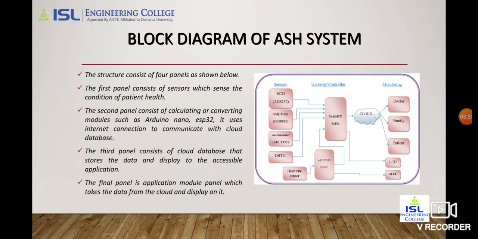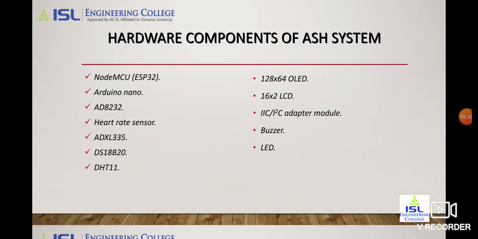Block diagram of the system. The structure consists of four panels as shown below. The first panel consists of sensors which sense the condition of the patient's health. The second panel consists of calculating or converting modules such as Arduino Nano and ESP32. It uses an internet connection to communicate with the cloud database. The third panel is the cloud database that stores the data and displays it to the accessible application. The final panel is the application module panel, which takes the data from the cloud and displays it.